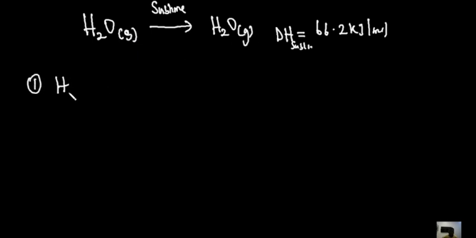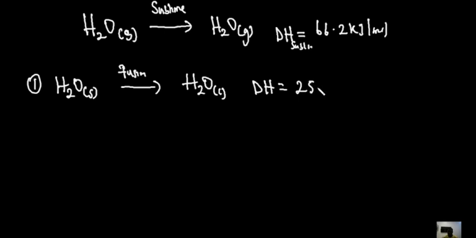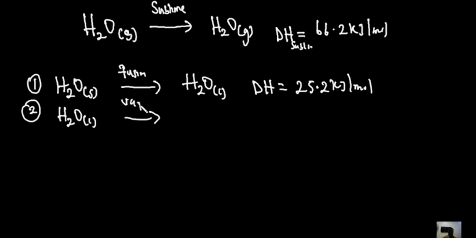Now, the other way we can convert this solid to gas is, first, step number 1, to heat this solid and melt it, and this will be called fusion. So the heat of fusion of ice is the heat required to convert 1 mole of ice to 1 mole of liquid water. The enthalpy change associated with this process is about 25.2 kilojoules per mole. Then the second step is that I now have to heat this liquid water and convert it. This is vaporization, to H2O gas. The enthalpy change of vaporization of water equals 41 kilojoules per mole.